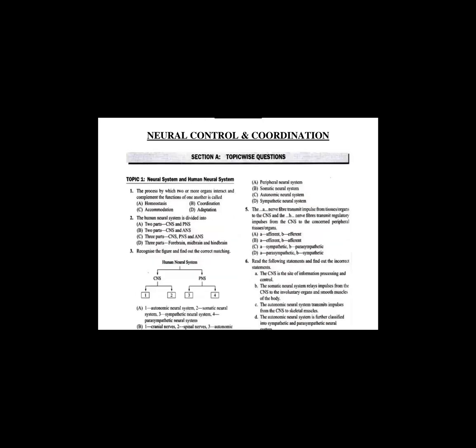So all the nerves of the body associated with the central nervous system are comprised in the peripheral nervous system. You know that the peripheral nervous system is connected with each and every part of the body, which in turn connects itself with the spinal cord, and through the spinal cord to the brain. So this peripheral nervous system is in connection with the central nervous system. Now question number 5, students.